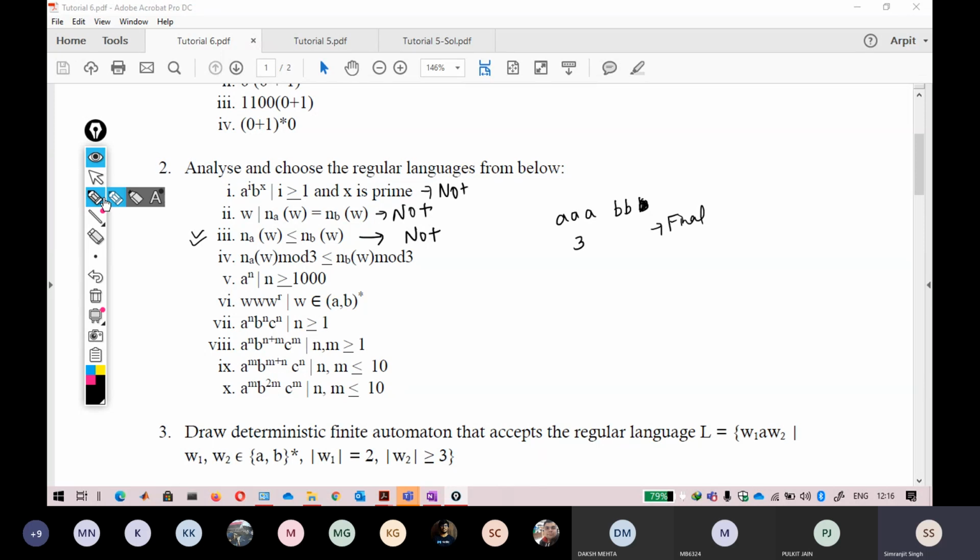Okay, now the next question. Again, just tell me whether this is a regular one or not, for this fourth one. Again, there is a mod here. Does that make any difference or not?